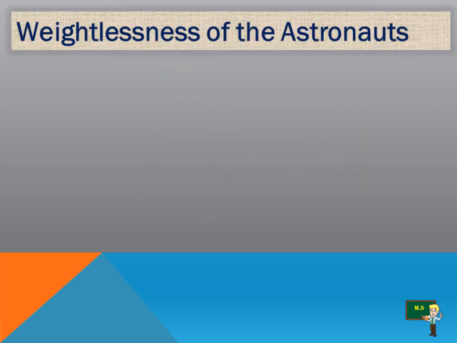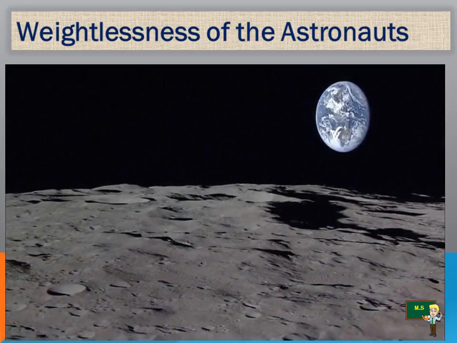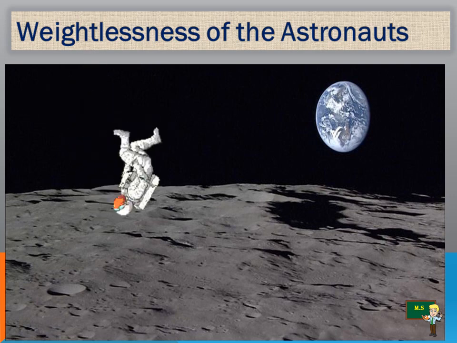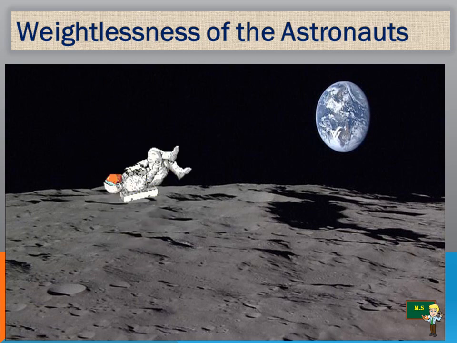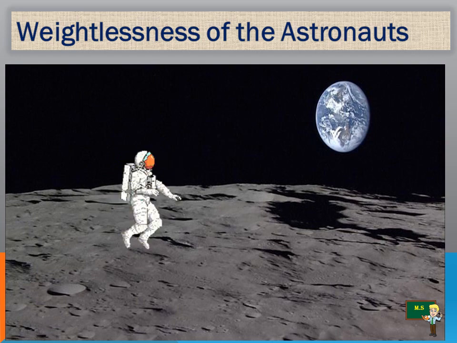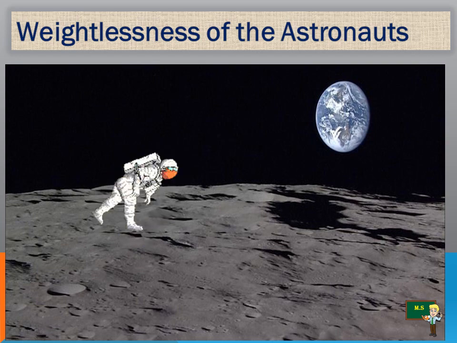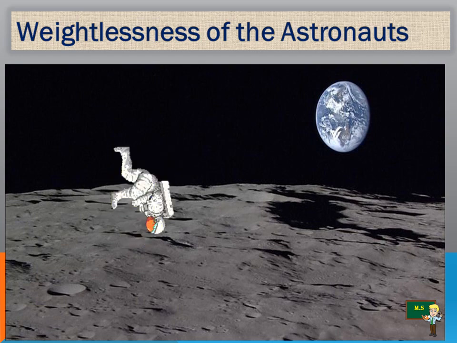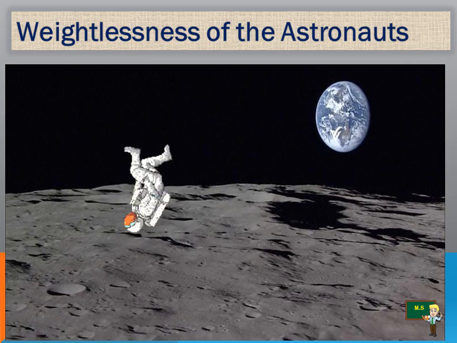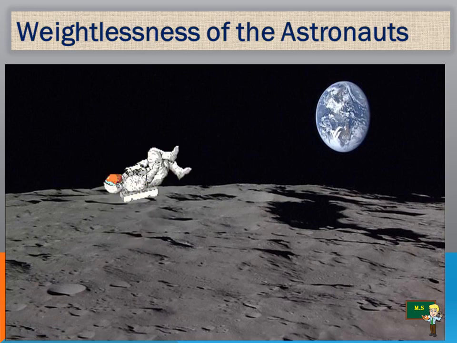Weightlessness of astronauts. I have posted a picture which shows you the land of the moon and an astronaut for your vision. Some of us believe that the astronauts in space do not experience any gravitational force of the earth, so they float in space.